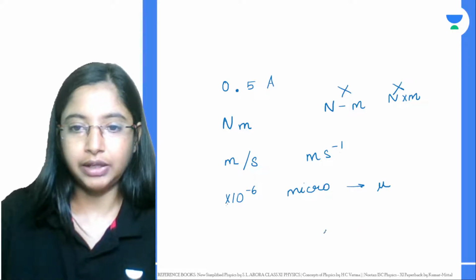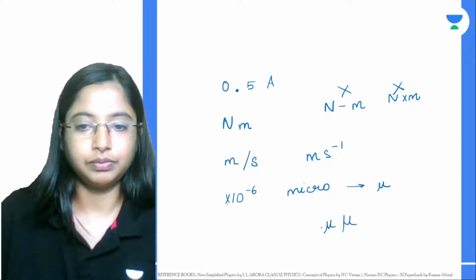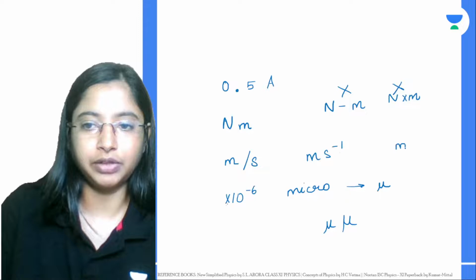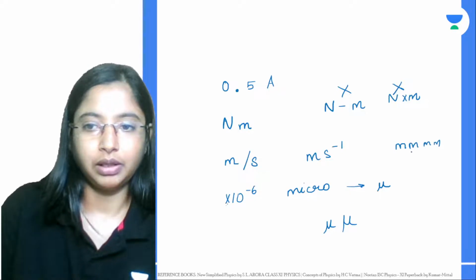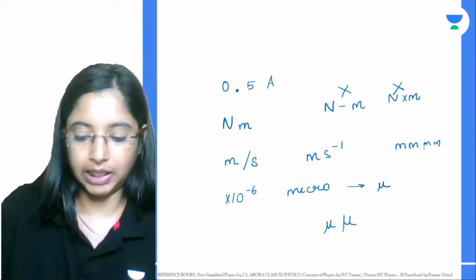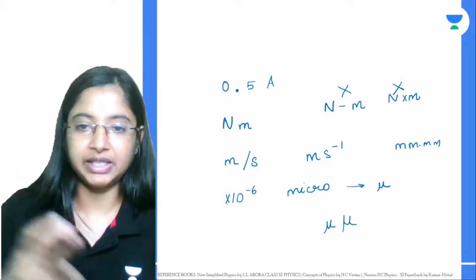You can't write two micros, or you cannot write millimeters with a compounded prefix like milli-milli. Two compounded prefixes cannot be added.